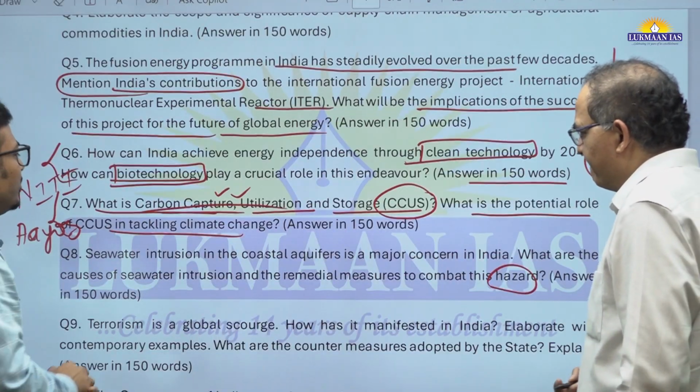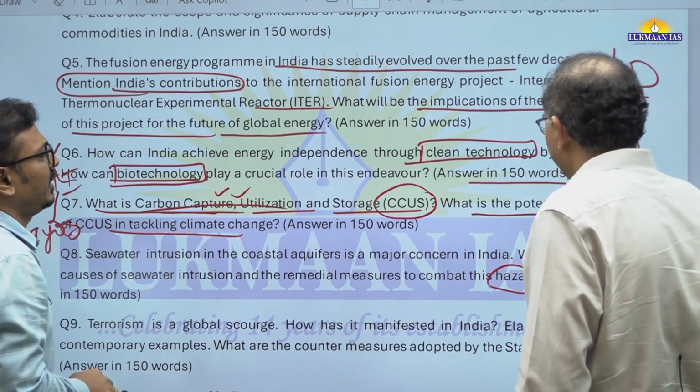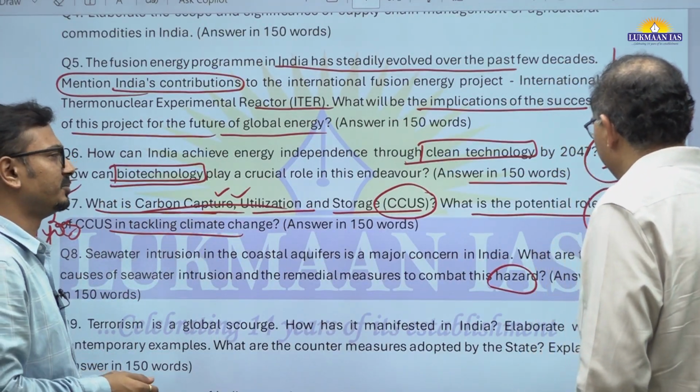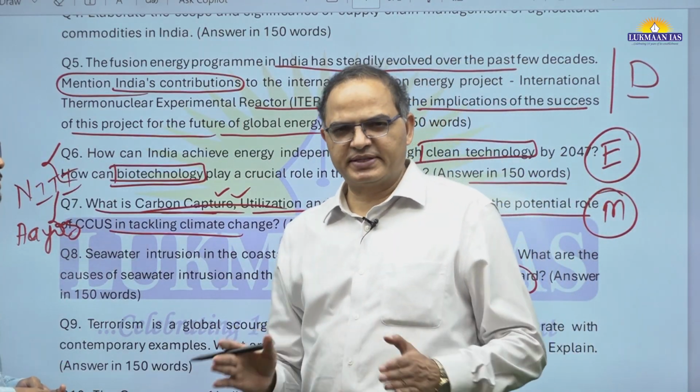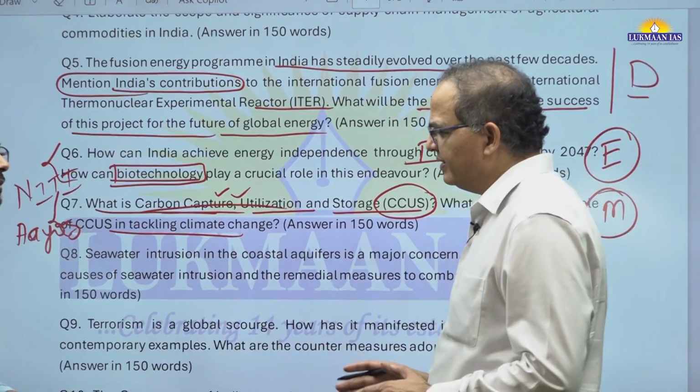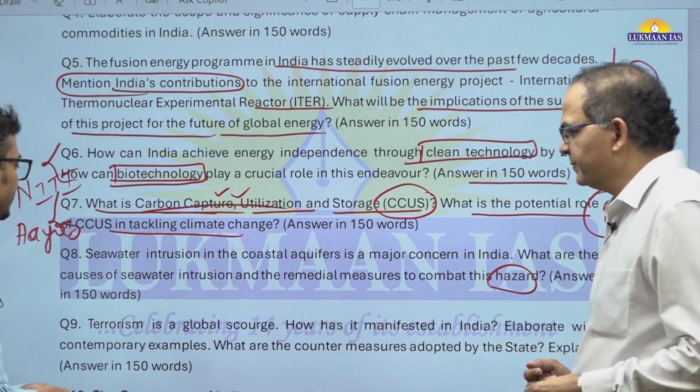But still we can say, sir, it is moderate. Why? Because it is a specific technology. It demands some specific information. Because of that, there can be a bit of challenge on this.